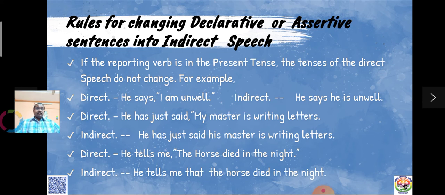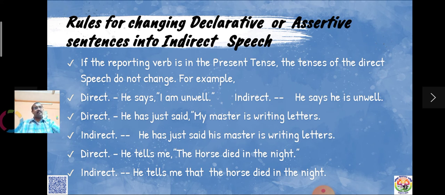"He tells me the horse died in the night." He tells me, present tense only, simple present only. But in the direct speech, the horse died in the night. There it is simple past tense. So look at the indirect speech. He tells me that the horse died in the night. No change of tense. Tense will remain the same because the reporting verb is tells only, present tense only. That is the rule. The tense will remain the same. No change of tense. Do not change past tense into present also.